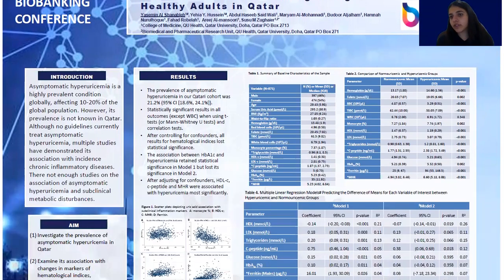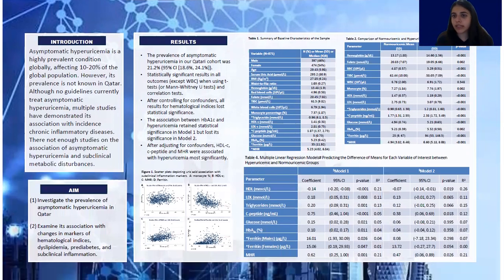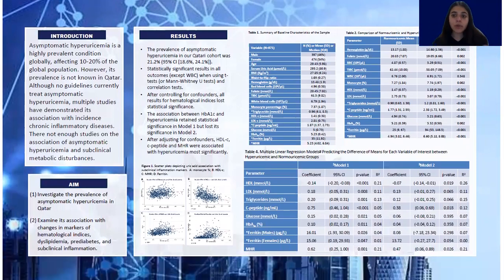Hyperuricemia is the elevation of serum uric acid levels above 6.8 milligrams per deciliter and above 7 milligrams per deciliter. It causes the formation of monosodium urate crystals, which can lead to diseases such as gout or nephrolithiasis. Asymptomatic hyperuricemia, on the other hand, is the elevation of serum uric acid levels above 6 milligrams per deciliter with subclinical metabolic disturbances without the presence of crystal-forming diseases.